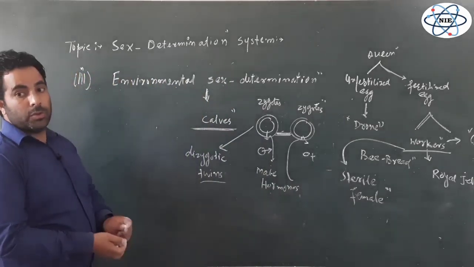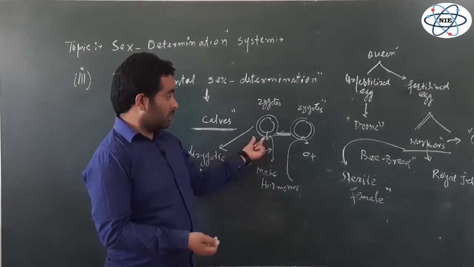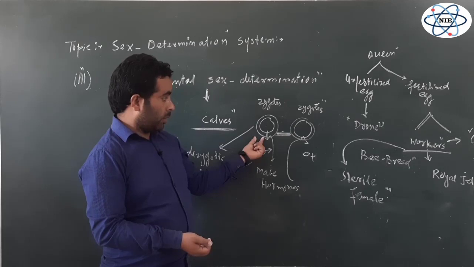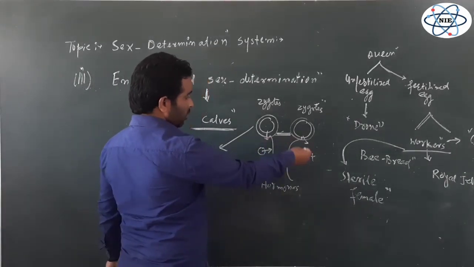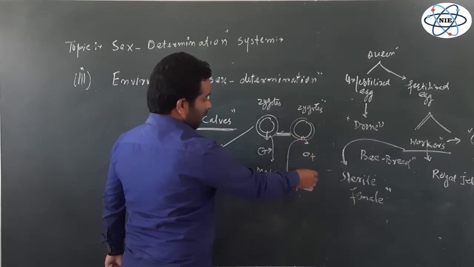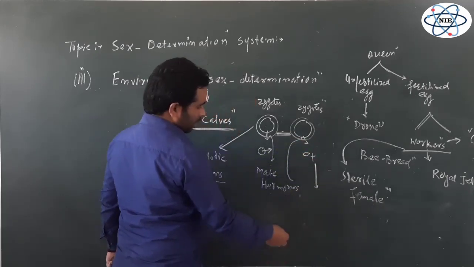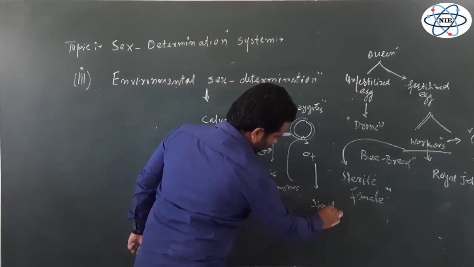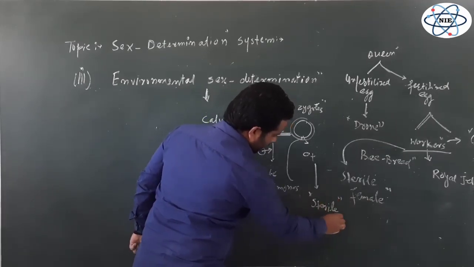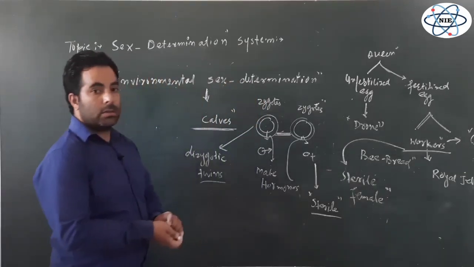Male hormones are transferred to this female from this embryo, and as a result of these male hormones transferred to the female individual, female blood, the female becomes sterile. It does not develop its sexual characters properly.